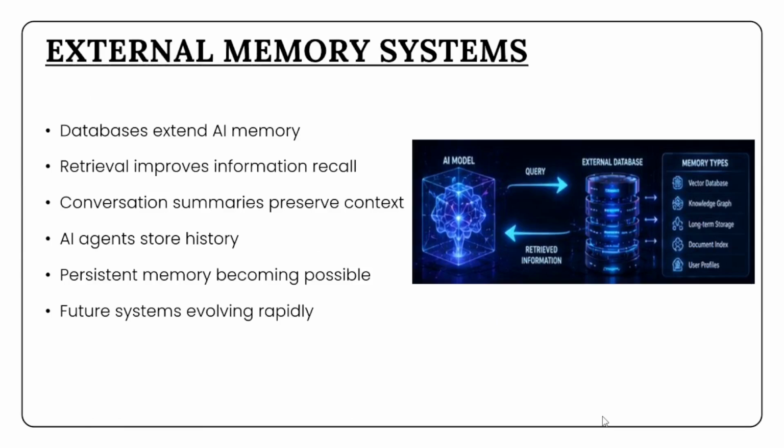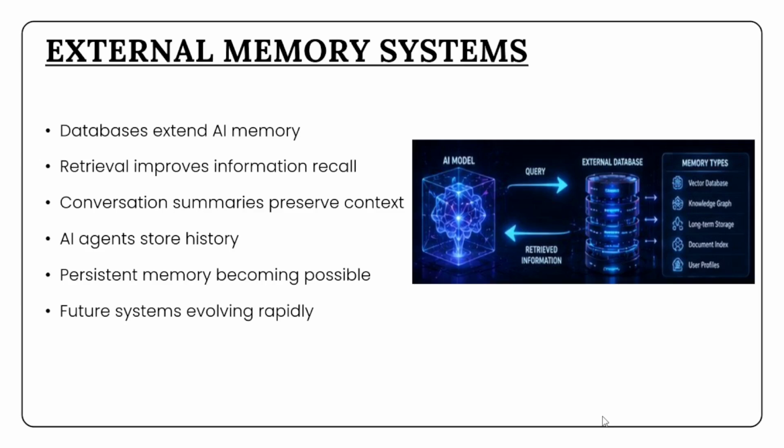To overcome context limitations, many advanced AI systems now use external memory systems. Instead of relying only on temporary token context, these systems can store important information inside databases or retrieval engines. When necessary, the AI retrieves relevant information and places it back into the active context window. This creates the appearance of long-term memory.